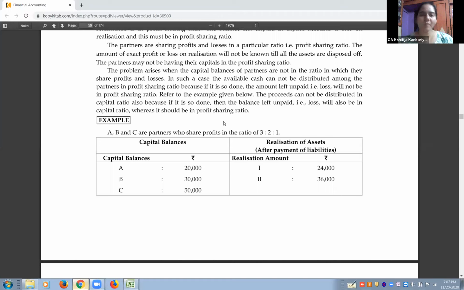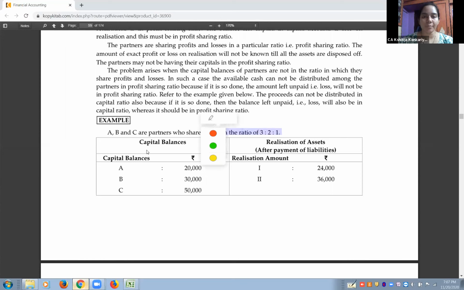So the first step that we will learn is how to distribute whatever money comes to the partners. The foremost option is like we share the profit and losses, whatever profit comes under the partnership. We distribute in which ratio? Profit sharing ratio. If you remember in 12th standard, there were two possibilities: either a profit sharing ratio, or somewhere it was distributed in the ratio of the capital balances. So there are two options. The first option is in the ratio of their profit sharing ratio.